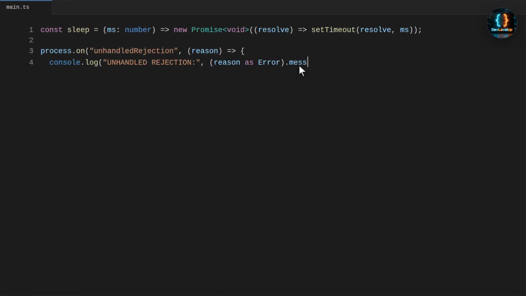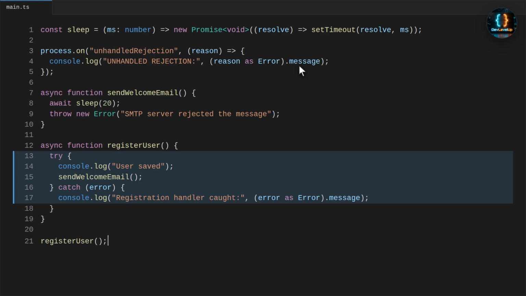This registration handler looks protected because the email call is inside try-catch, but the email function is async and we do not await it. Now we run the script and the catch message never appears.